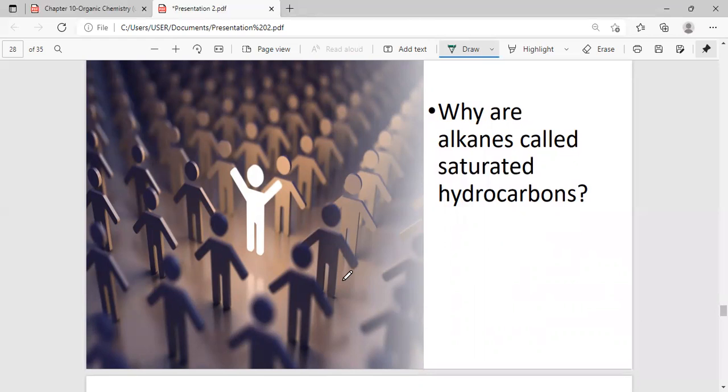Good. They are called saturated hydrocarbons because they contain only single bonds. In alkanes you can only find single bonds. All right, good.